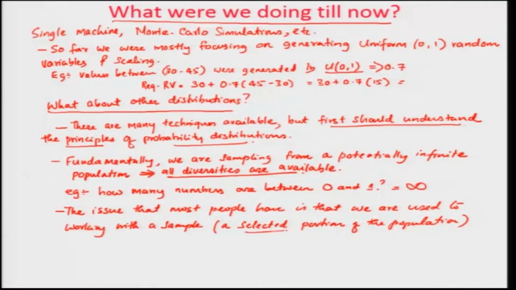So, you are working on a selected portion of the population, but fundamentally, ideally we are supposed to work with a potentially infinite population, but we end up choosing a sample. You usually work with a sample. Okay.